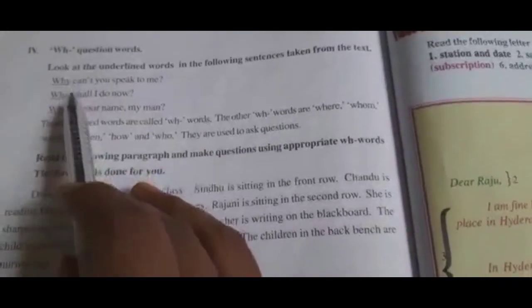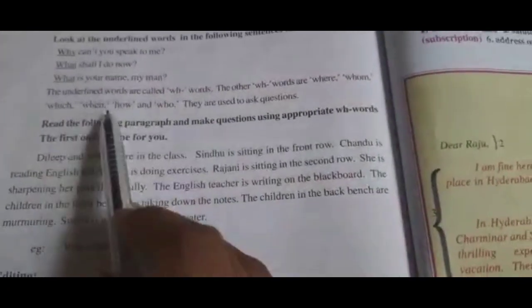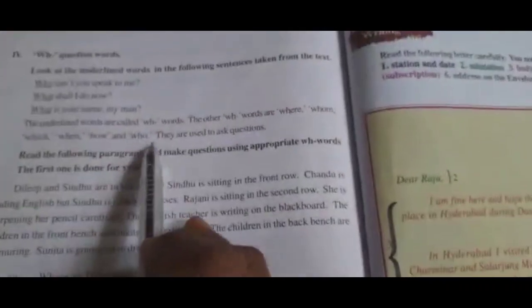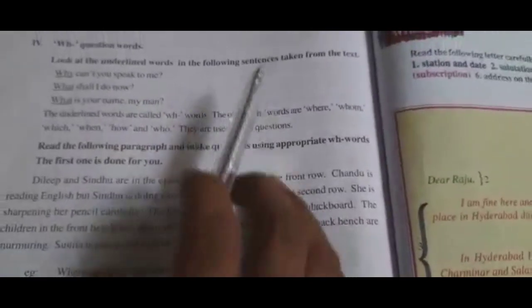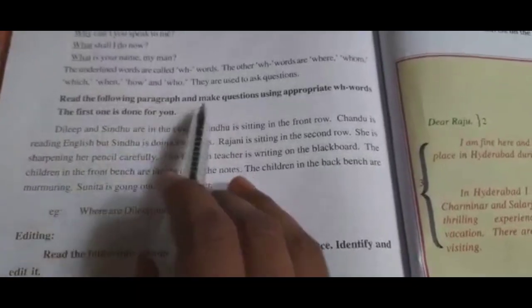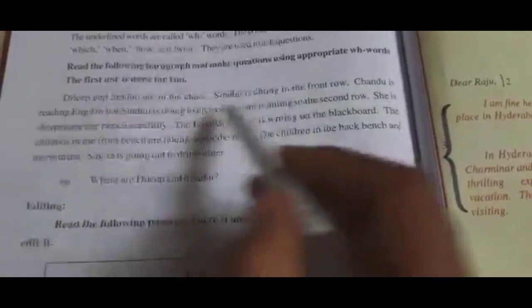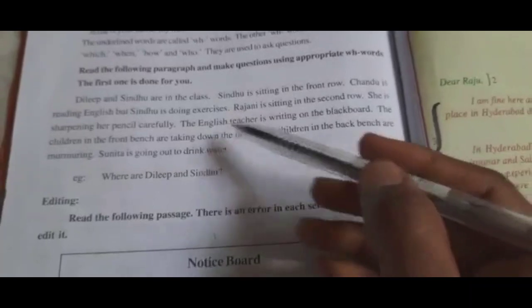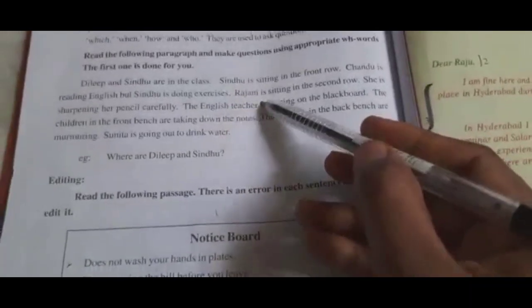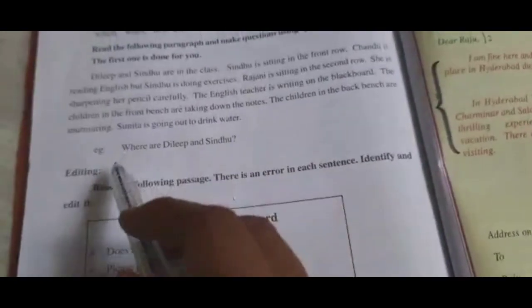So all these words, why, what, when, where, whom, which, how, who, are used to ask questions. We are going to use these words, children. Read the following paragraph and make questions using appropriate WH words. The first one is done for you. Here they have given a passage, and for this passage we have to make questions. So the first one is an example.